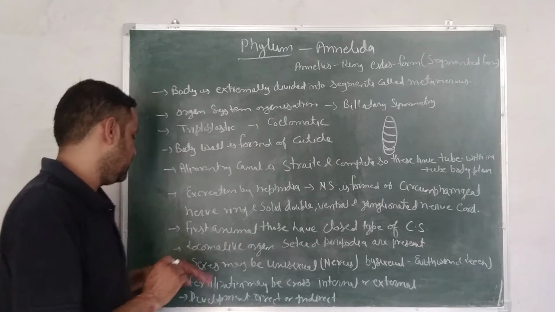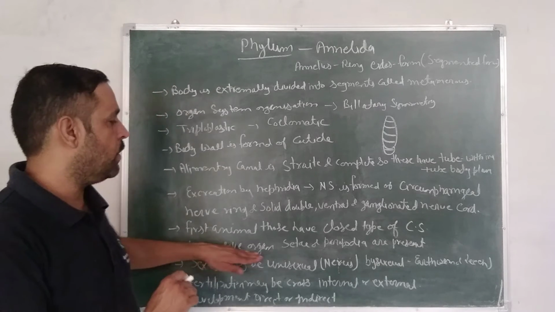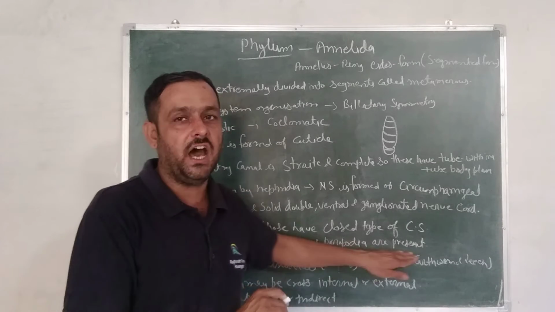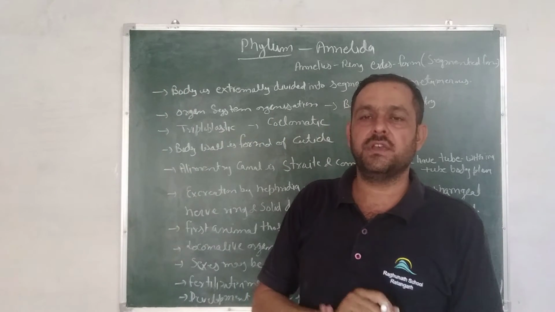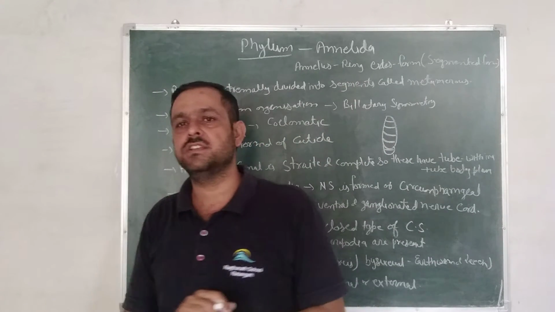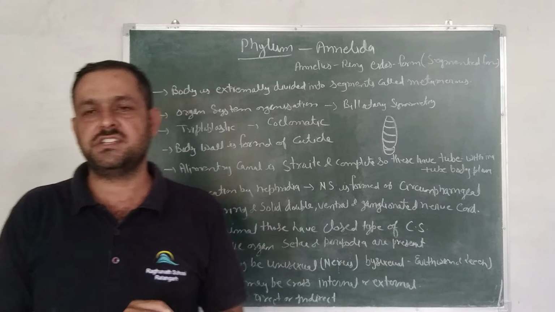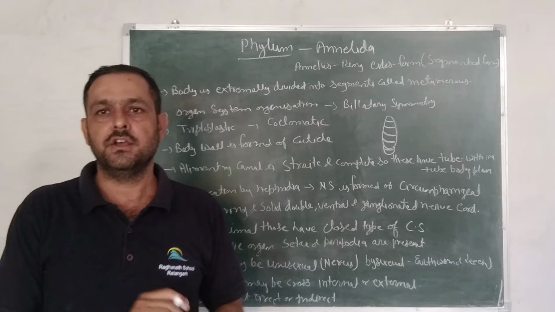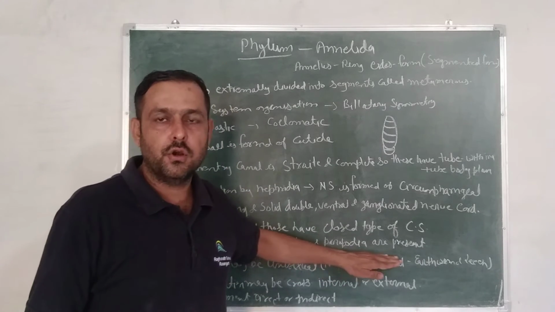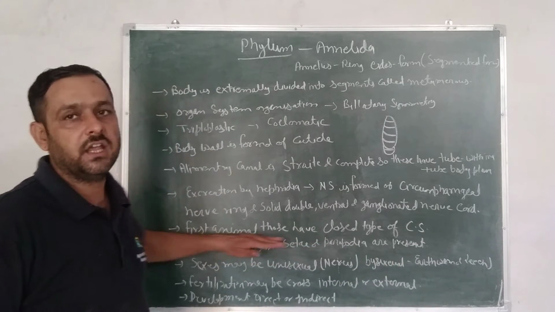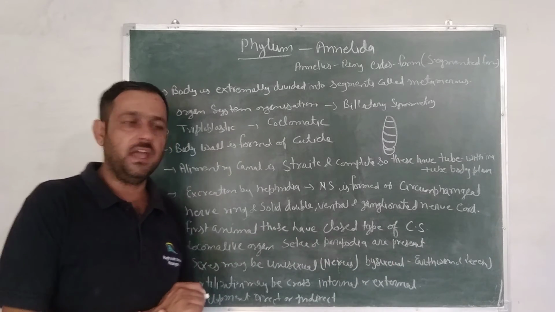Next, locomotory organs setae and parapodia are present. As we discussed in the first character, the habitat of annelids, means they are found in terrestrial and aquatic environment. So in aquatic environment, there are parapodia for locomotion and setae in terrestrial annelids.